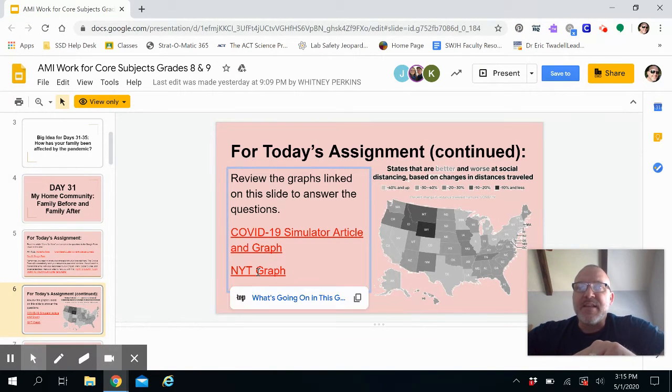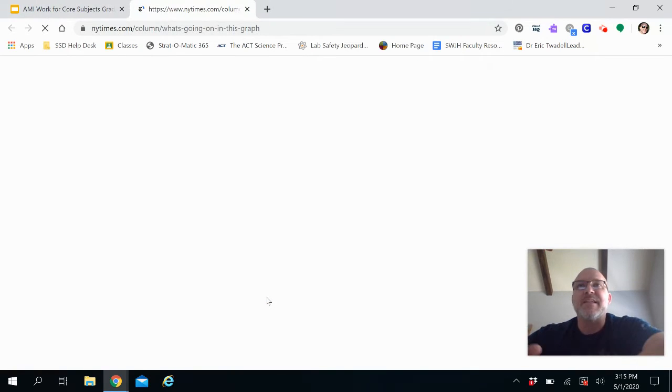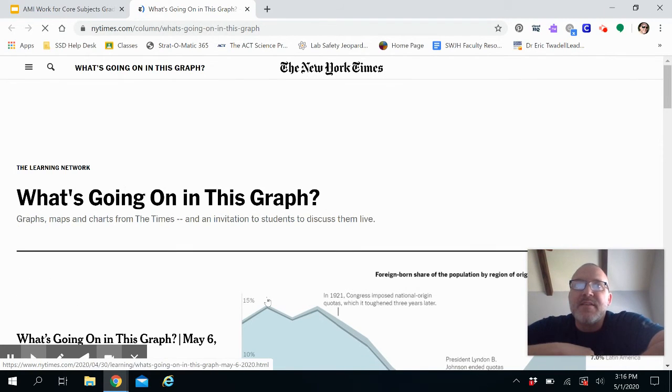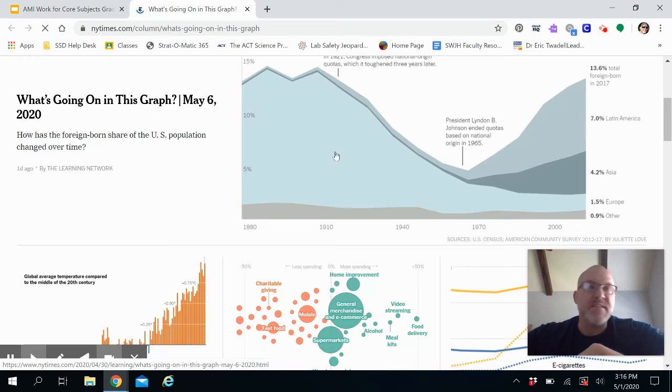The next link, the New York Times graph, has a lot of graphs on it that you really don't need, so I'm going to specifically point out a couple that I think are beneficial to you. We have to look for them a little bit here. You've got to scroll down a little. Once my page catches up, okay.